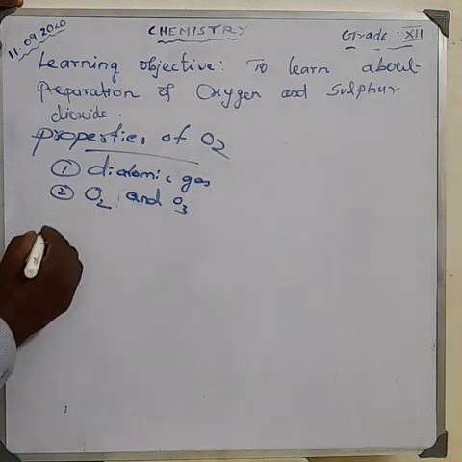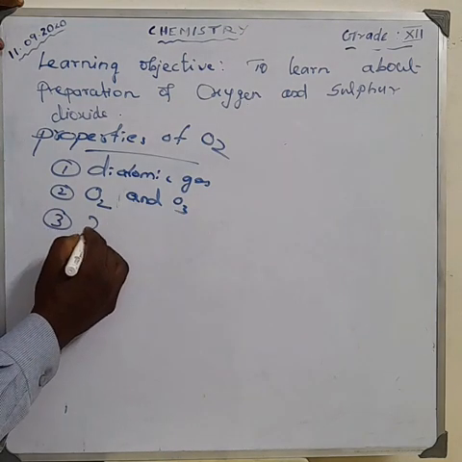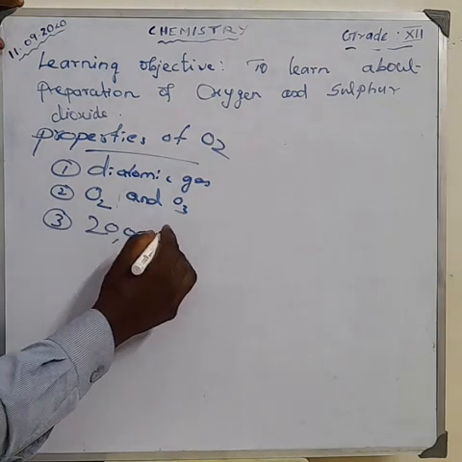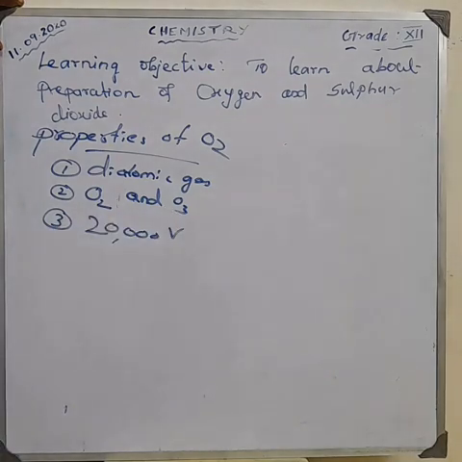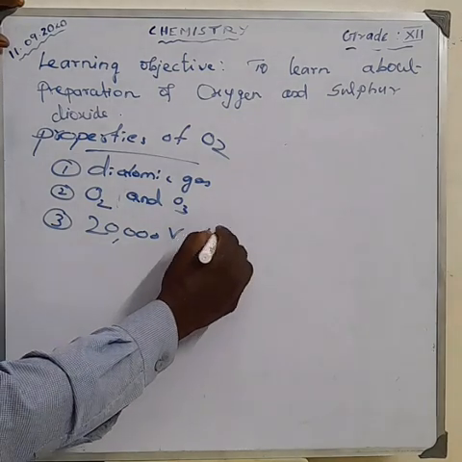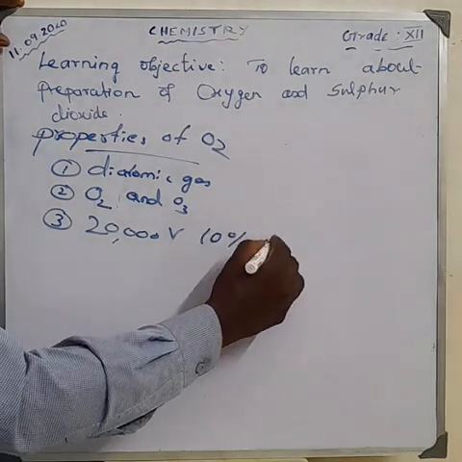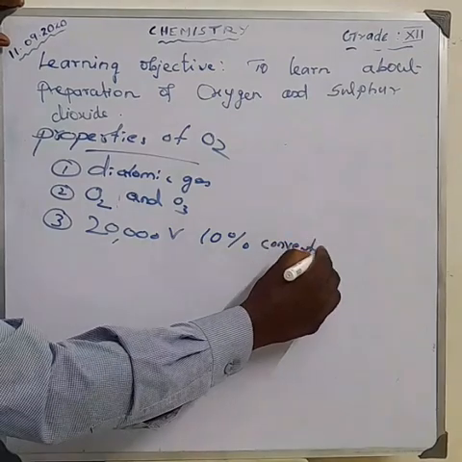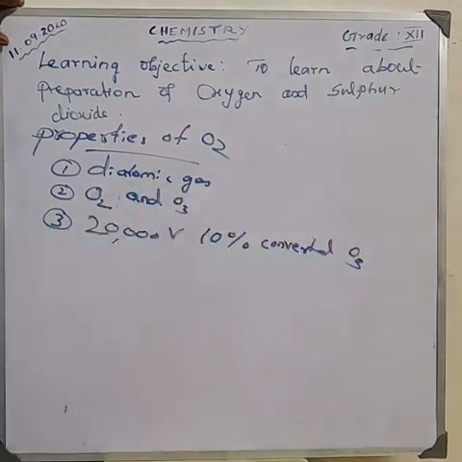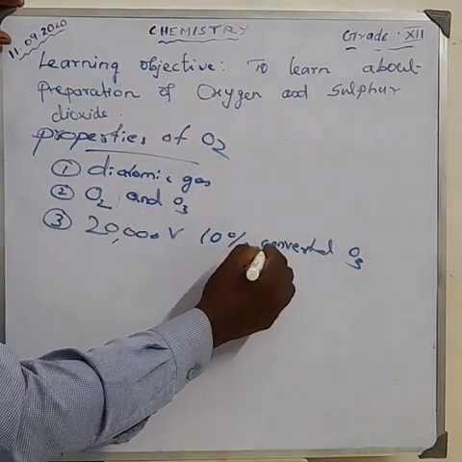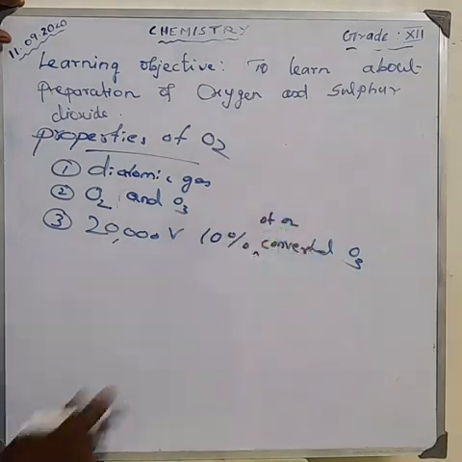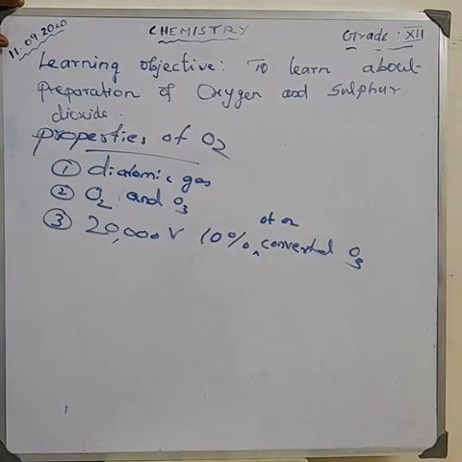Next, in the laboratory, ozone can be prepared by passing an electrical discharge through oxygen at a potential of about 20,000 volts. About 10% of the oxygen is converted into O3, that is, 10% of oxygen is converted into ozone.